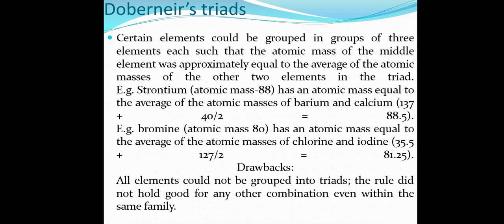Döbereiner's triads. Certain elements could be grouped in groups of three elements each, such that the atomic mass of the middle element was approximately equal to the average of the atomic masses of the other two elements in the triad. Example, strontium, atomic mass equal to 88, has an atomic mass equal to the average of atomic masses of barium and calcium. Bromine, atomic mass 80, has an atomic mass equal to the average of the atomic masses of chlorine and iodine.